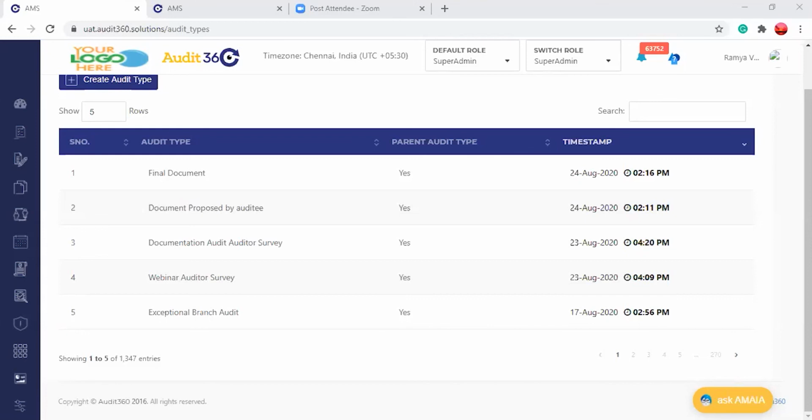Now, these are not within the purview of Audit 360. This is under the purview of the organization. Any process or policy that needs a change has to be taken up through the normal channel within the organization. Once the change has happened, the latest version can be updated in Audit 360.